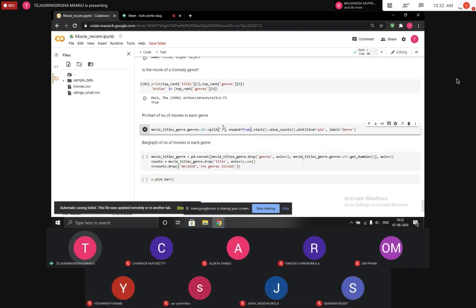Where there is a pipe symbol, that means that is the end of one genre. Then we are counting how many genres there are. If there's a comedy movie, it takes comedy as the first thing, and then it counts how many other movies have comedy as their genre. That is what is being done here, and then we plot a pie chart.